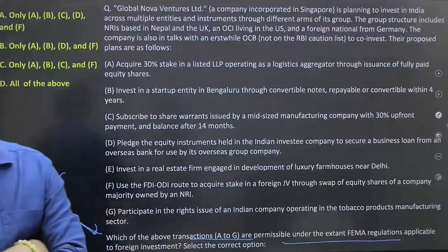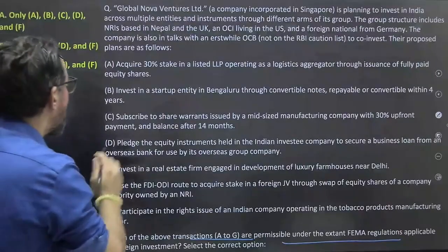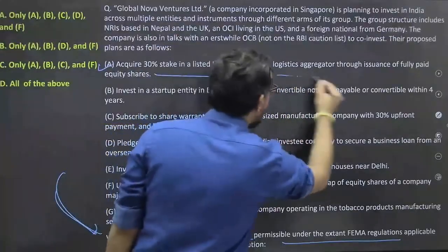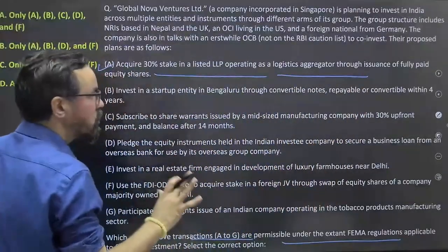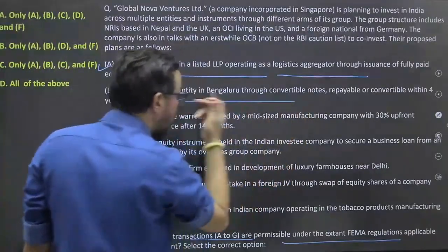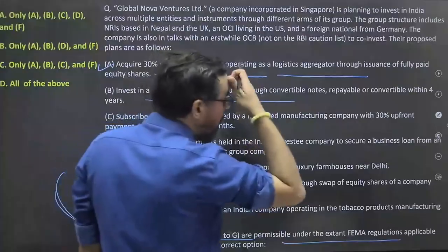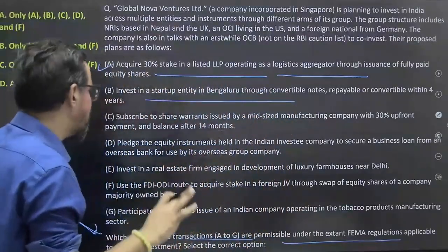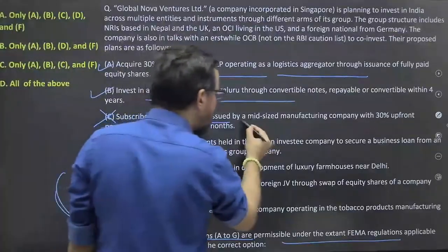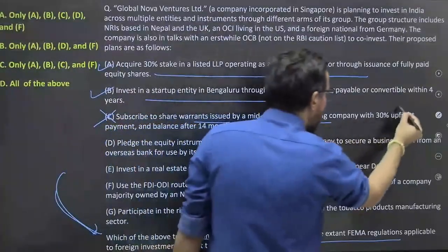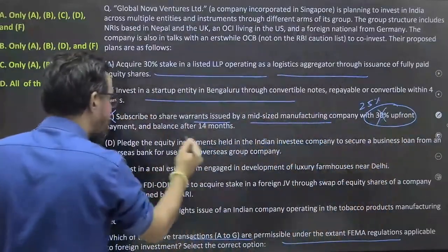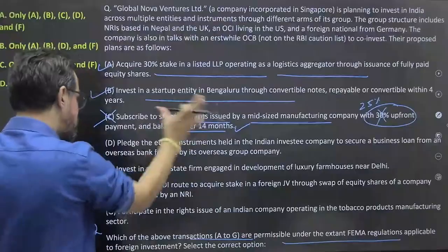That's why, let's go. So the answer is, first, it is allowed: acquire 30% stake in an LLP operating as a logistic aggregator through the issuance of fully paid up equity shares. Invest in startup equity in Bangalore through convertible notes, repayable or convertible within 4 years. It can be done. This is not allowed. Yes, subscribe to share warrants issued by a mid-size manufacturing company with upfront how much? 25%. It should not be greater than that. 14 months. This is right, but this first statement is wrong.